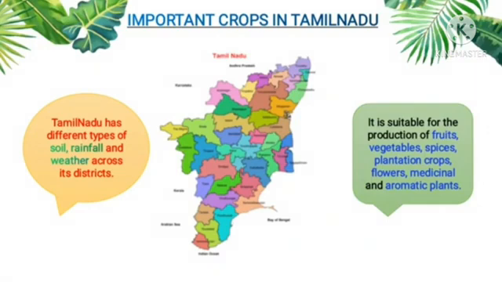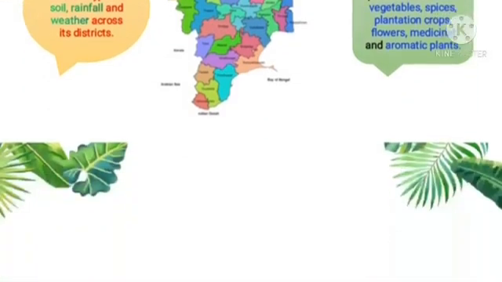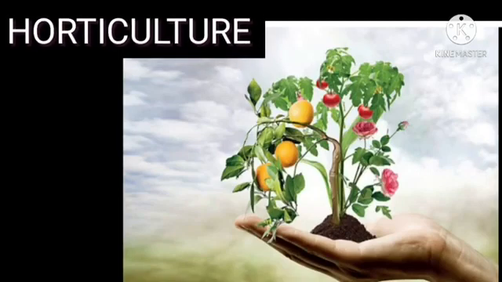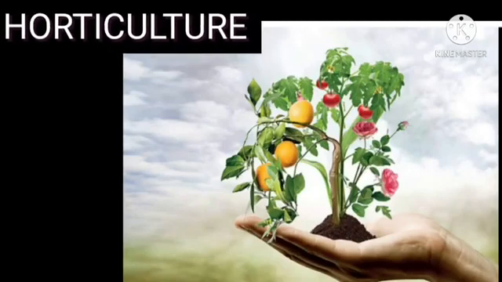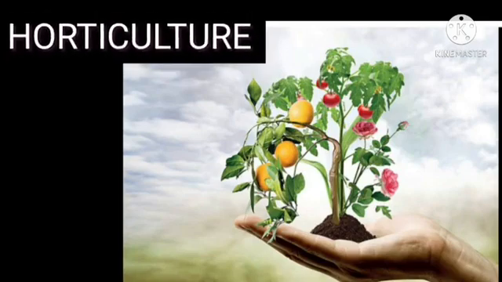Horticulture is the fastest growing sector within the agriculture in Tamil Nadu. Children, what is horticulture? Horticulture is the science or art of cultivating fruits, vegetables, flowers, or ornamental plants.